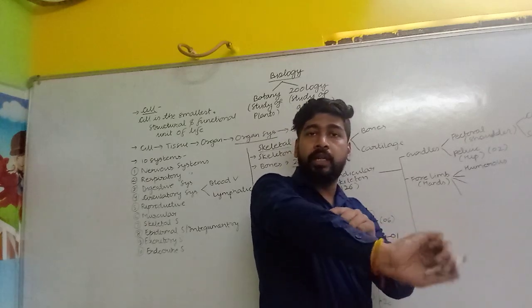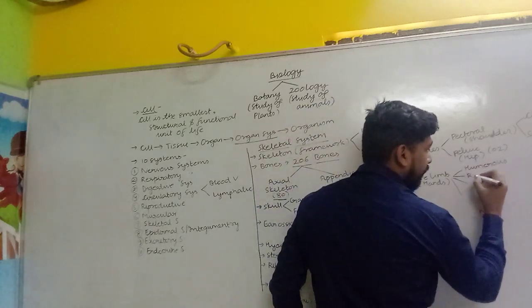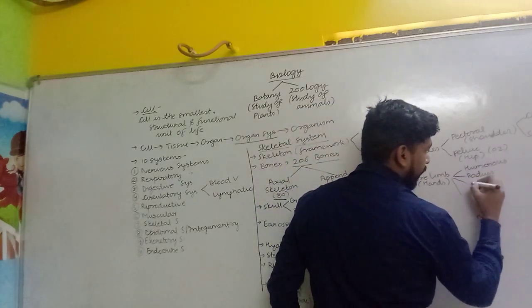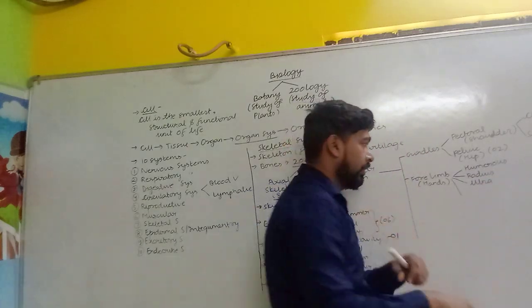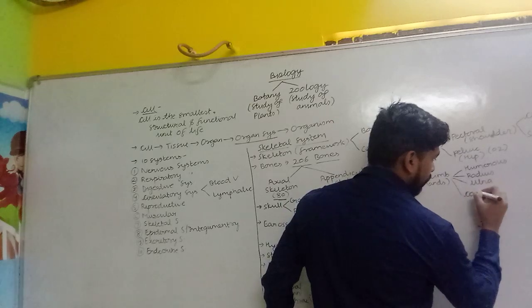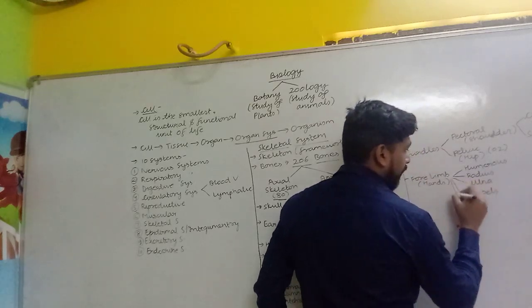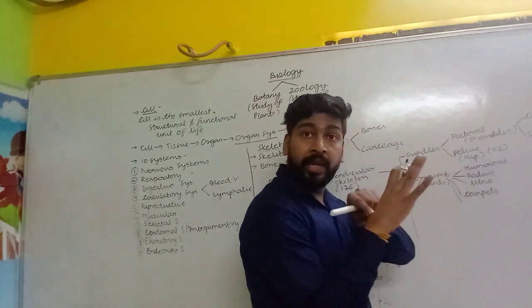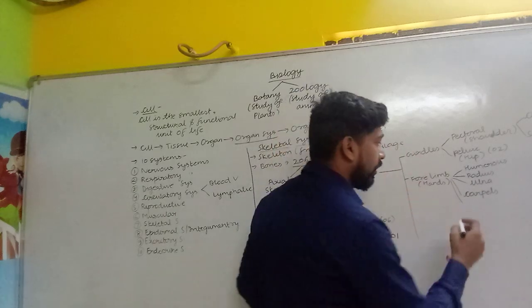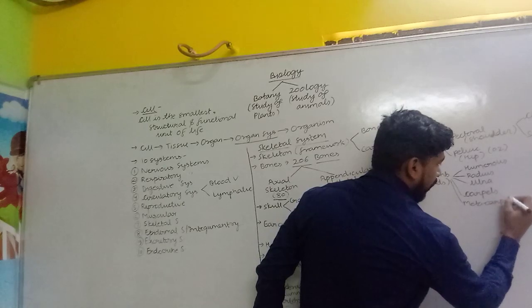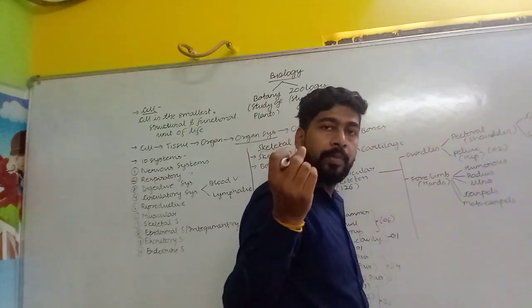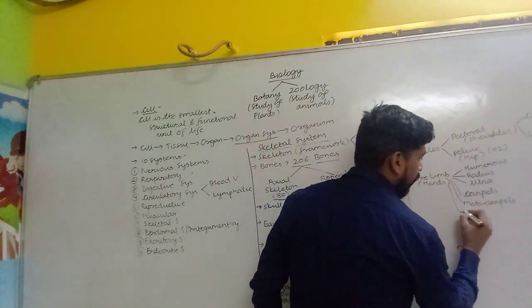After that 2 bones are there, that are called radius and ulna respectively. After ulna, here are some carpals. After carpals, these regions from here to here are called metacarpals. And after metacarpals, these which help in holding anything are called phalanges.